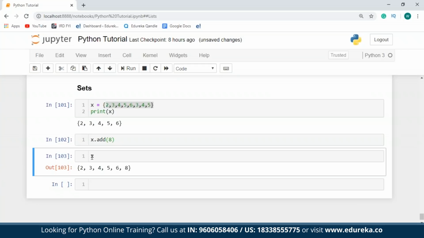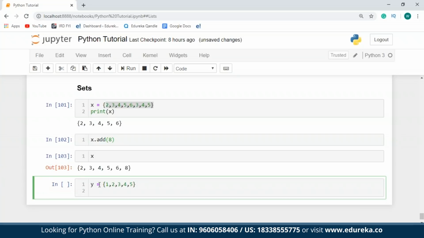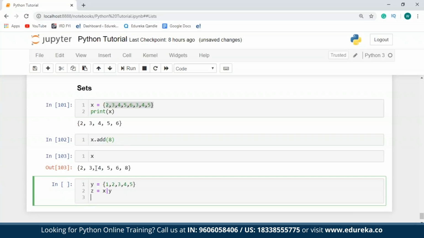You can perform many operations on set, such as intersections, unions, difference, etc. Now what I'm going to do is define another set over here. I'll say y is equal to some random values. So in order to find the union of x and y, I can either use a pipeline character or make use of the union function. In case I just want to find the union of x and y, I'll say z is equal to x pipeline y, and then I'll print z.